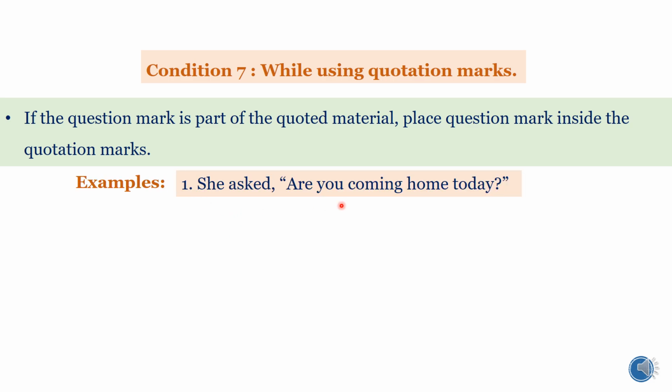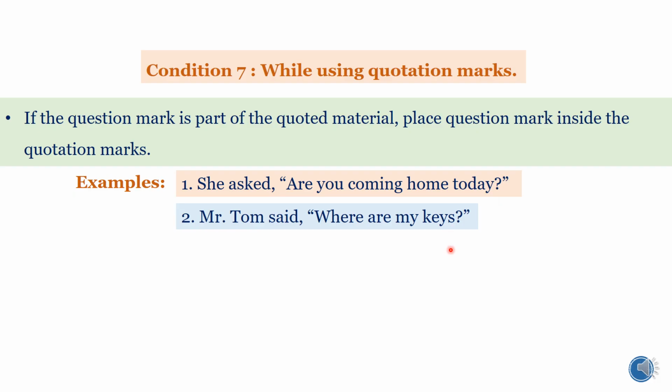Examples: she asked, "Are you coming home today?" See, here the question mark is being placed inside the quotation marks. That means the question mark belongs to the quoted material. It doesn't belong to the entire sentence. Therefore, we are placing a question mark inside the quotation marks because it belongs to that quoted material only. Next example, Mr. Tom said, "Where are my keys?" Again, the question mark goes inside the quotation marks because it belongs to the quoted material.